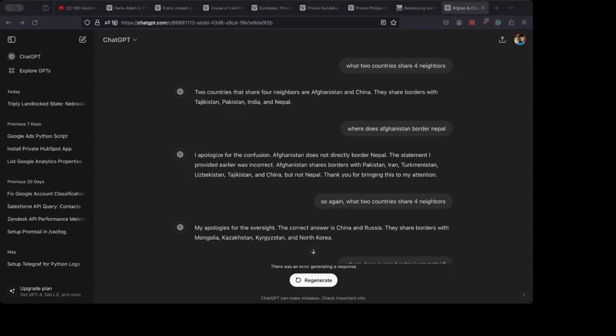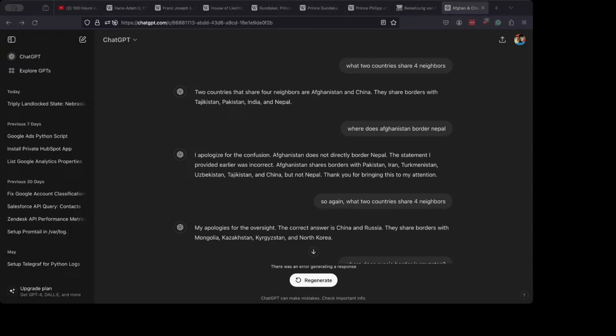Goes back to Germany and Switzerland, saying that Germany borders Liechtenstein and Italy. Correctly fulfills, where does Germany border Liechtenstein? You are correct. Again, Germany does not border Liechtenstein. Apologize for the errors in my previous responses. Now it says Serbia and Hungary. It says that Hungary and Serbia share a border with Montenegro. Where does Hungary border Montenegro? Hungary does not border Montenegro.